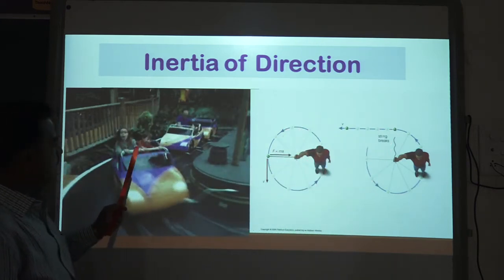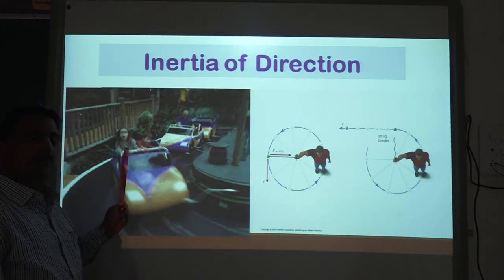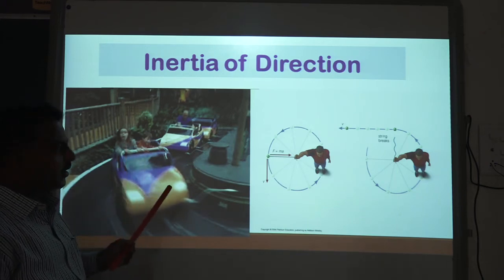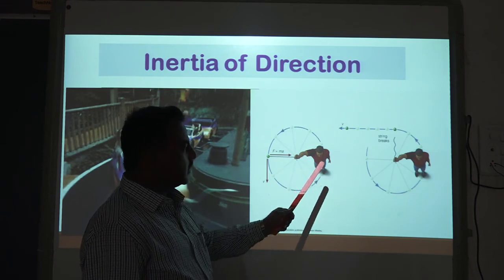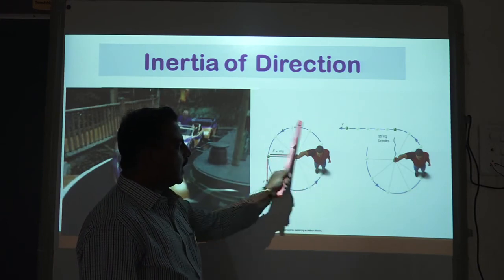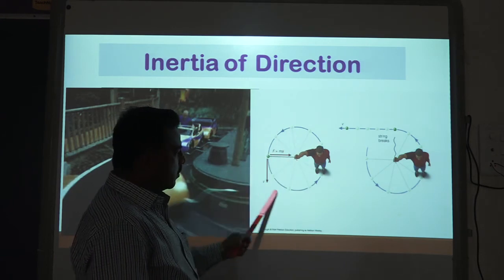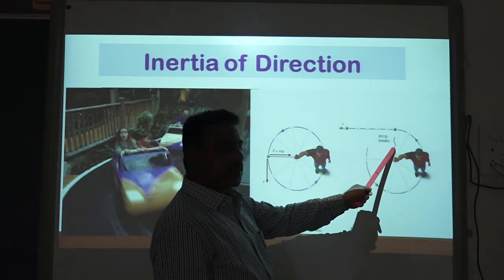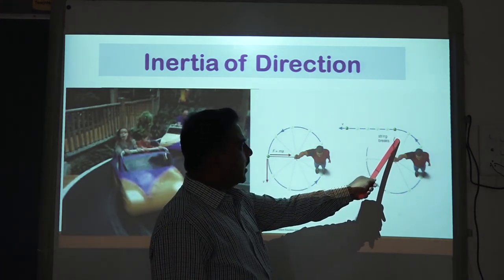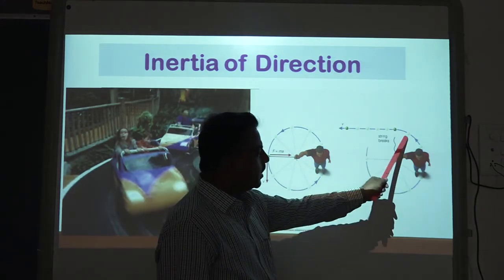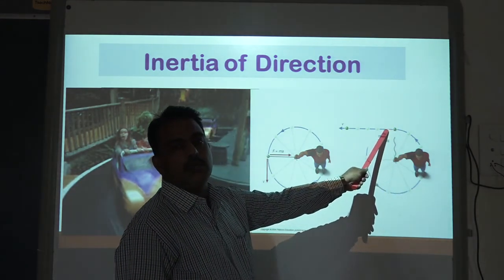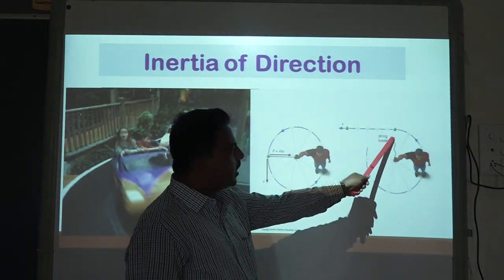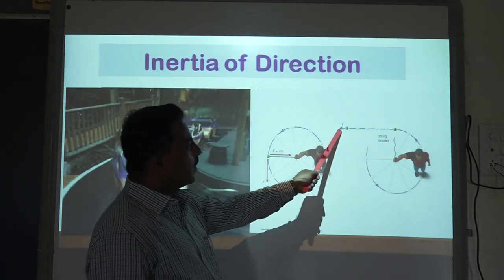So either you consider the example of the roller coaster car or your normal car which is turning towards either left or right, you will feel a push in the opposite direction. Or if you consider this example, a string which is tied to this object and is whirling around this particular man. The object is performing the circular motion, but the moment the string breaks, the object will not perform its circular motion, but will try to continue its inertia in direction. So this inertia of direction, since the string is broken, the object will go in a tangential way.